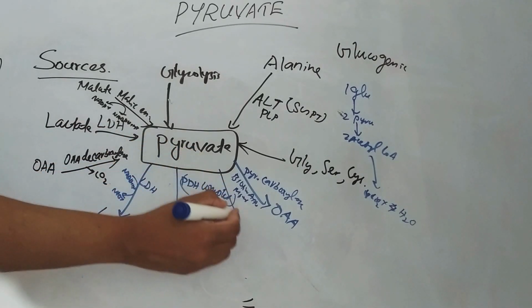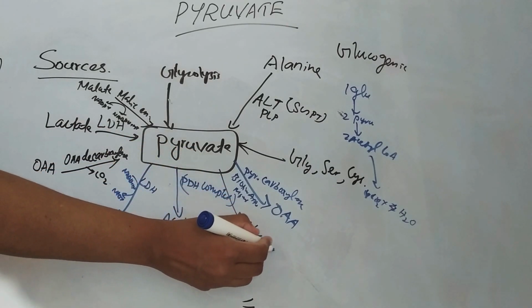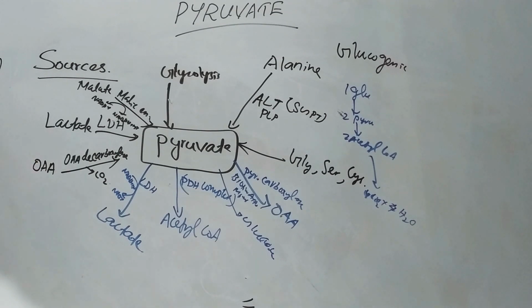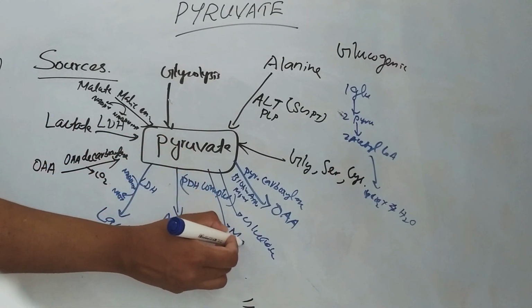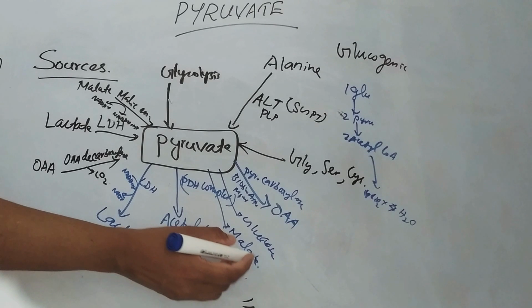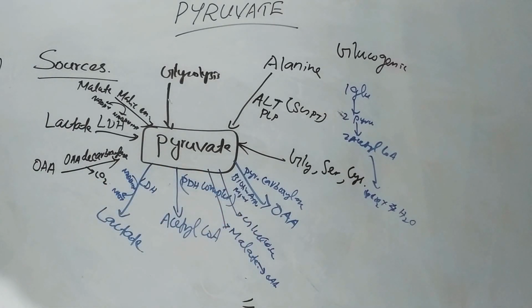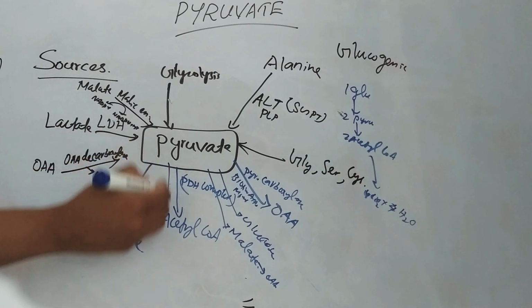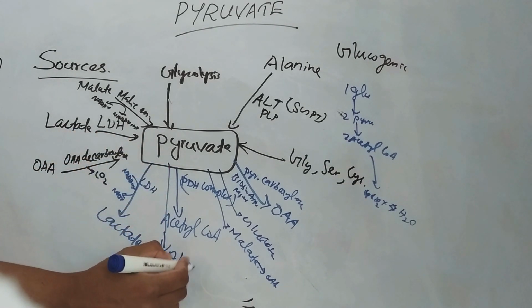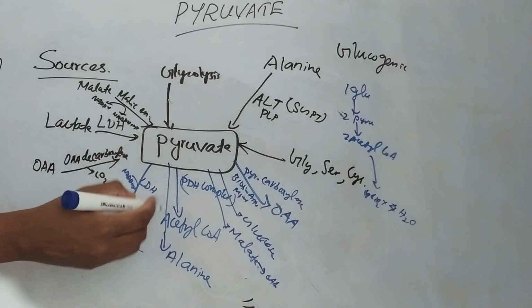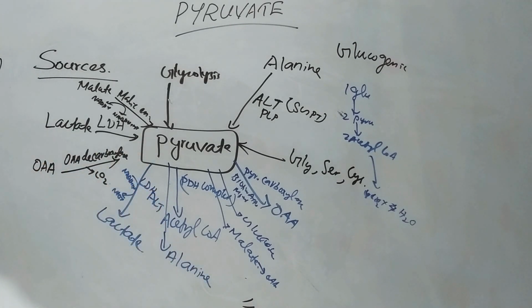Then this pyruvate can be converted to glucose, and it can also be converted to malate. This malate can in turn form oxaloacetate. Then the next fate of pyruvate is that it can form the amino acid alanine. This is by transamination by the enzyme ALT, that is alanine transaminase. That is another fate of pyruvate.